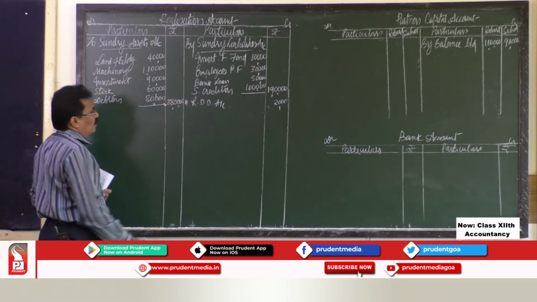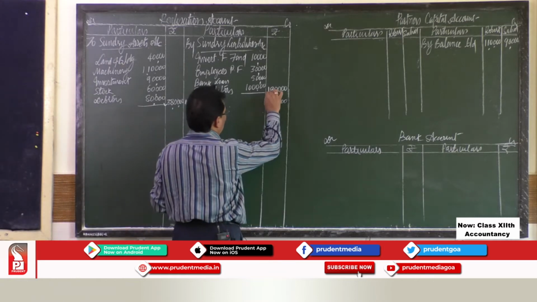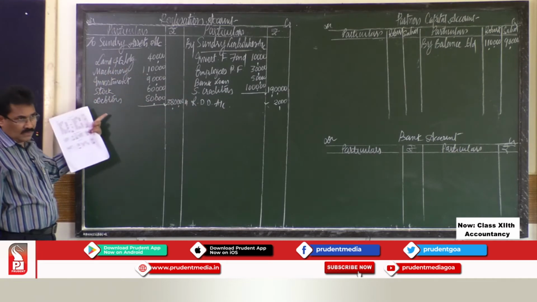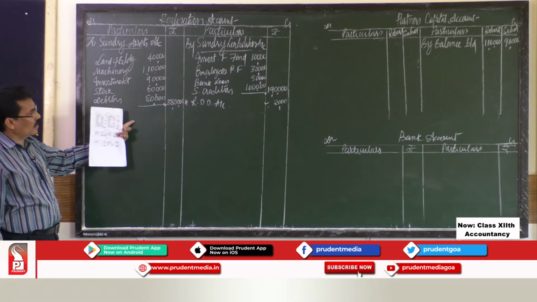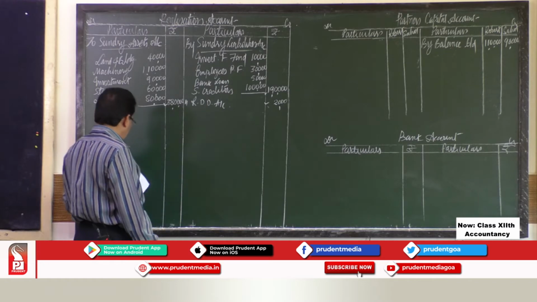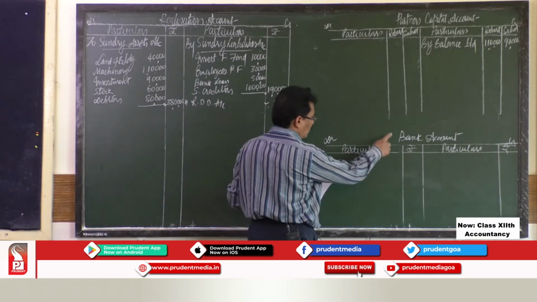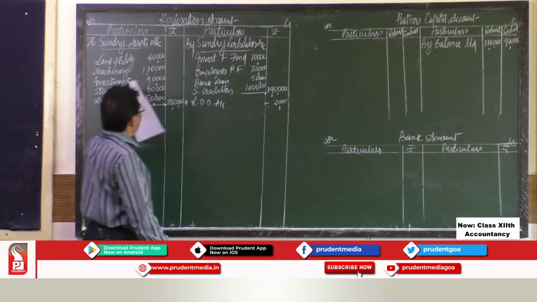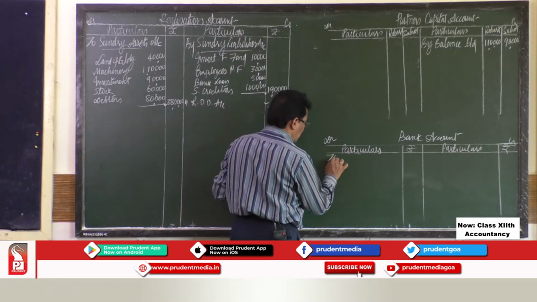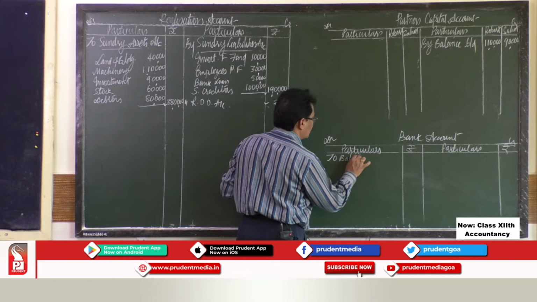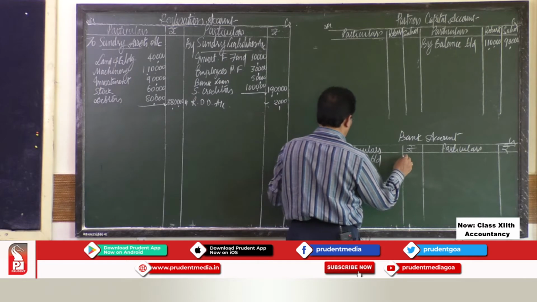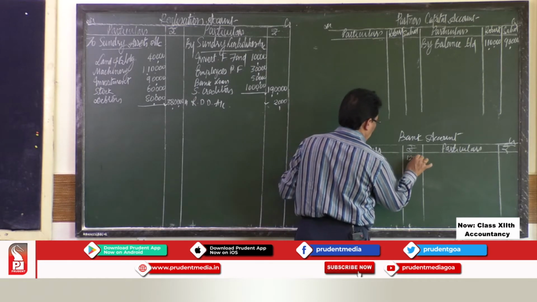So, these items have got only one effect. We close all these external liabilities accounts and the realizable assets to the realization account. So, these ledger accounts are closed. Then there is a bank balance of rupees 12,000. We are not transferring the bank balance to realization account because it is in liquid form. So, the same balance we are going to transfer here to balance brought down. It is rupees 12,000.